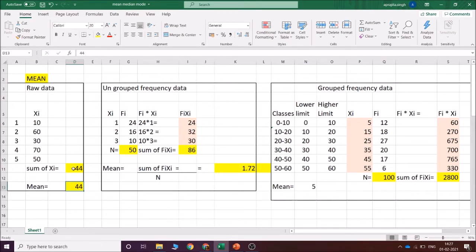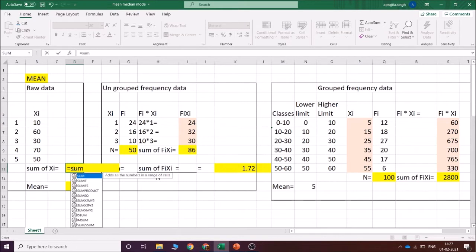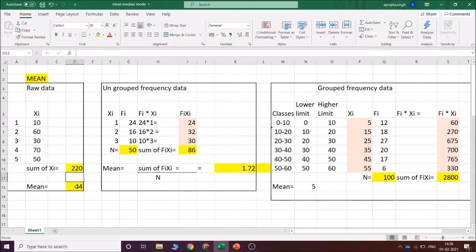Okay, 44 is not the sum. In fact, over here there is an error. So let's find out the sum of these numbers. Okay, this is what it is. So now the sum of the numbers is 220, and we are just going to say 220 divided by the count, that is 5. So this is the mean.